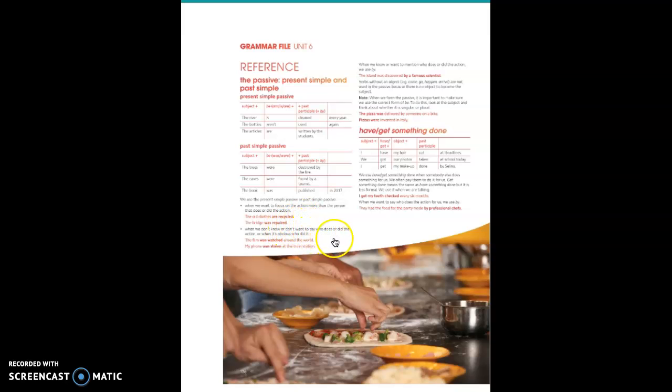Okay? When we don't know or don't want to say who does or did the action, or when it's obvious who did it. The film was watched around the world by the people. Okay, you don't say that. My phone was stolen at the train station, because you don't know who did it. In this part, in the second column, you've got this explanation. When we know or want to mention who does or did the action, we use by.